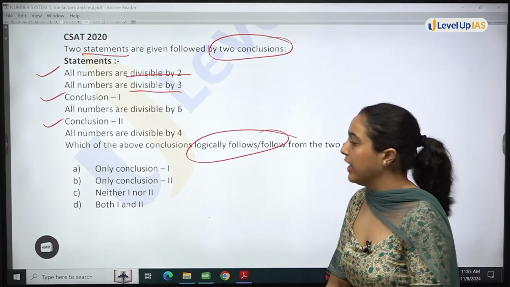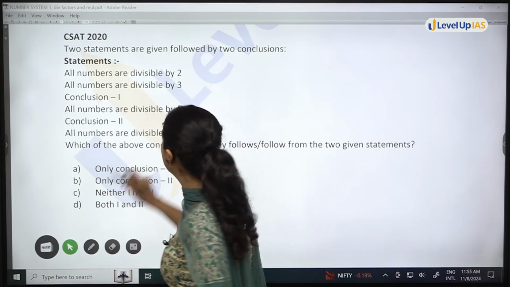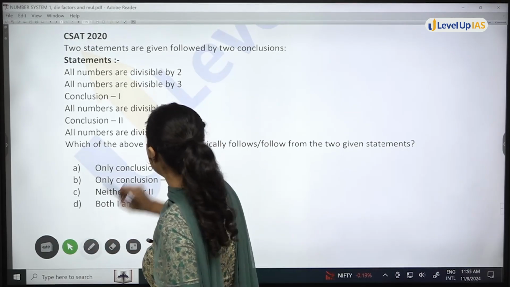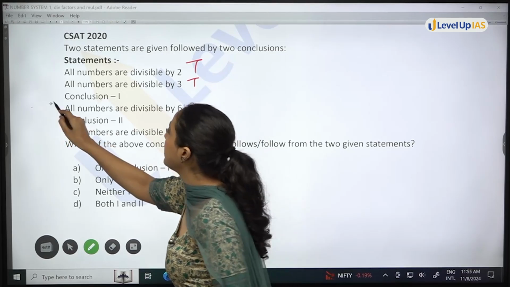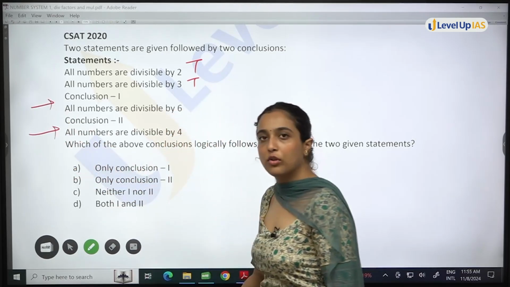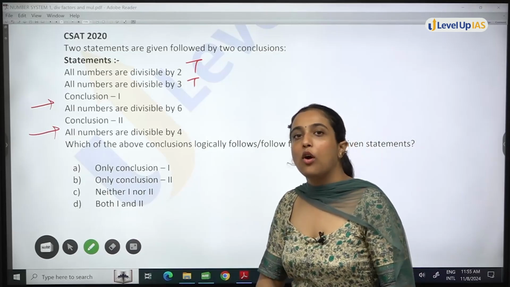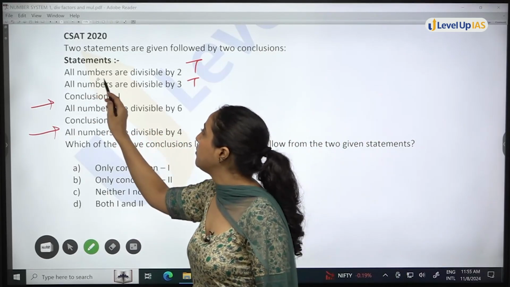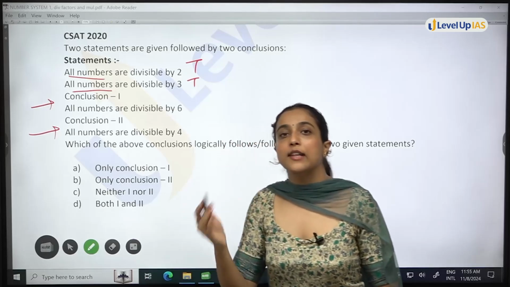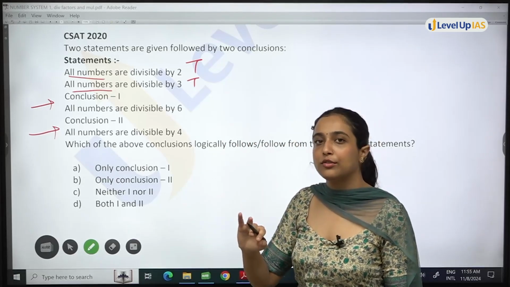So you have to check that if statement 1 is true and statement 2 is true, then which conclusion will follow? Okay, so I know that all numbers are divisible by 2, and all numbers are divisible by 3. What is a set in which all numbers are divisible by 2 also and 3 also?